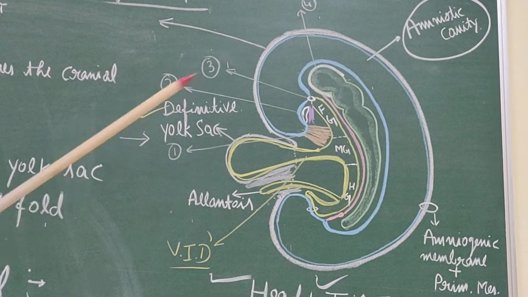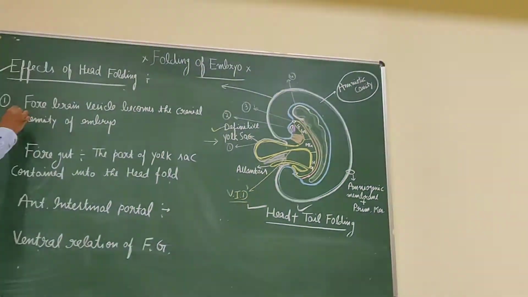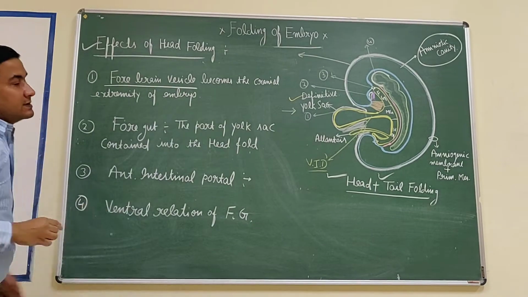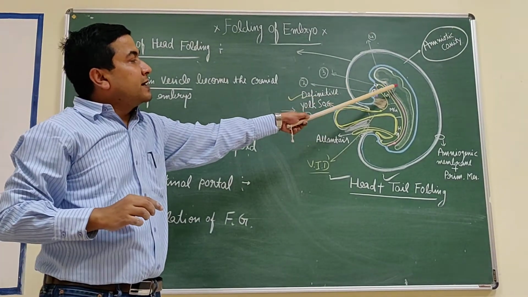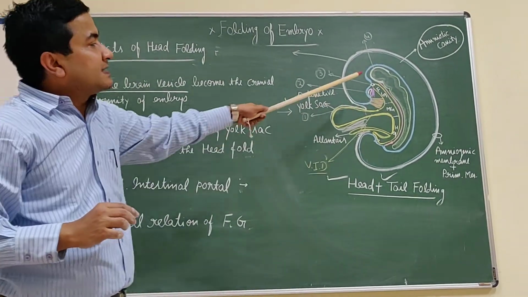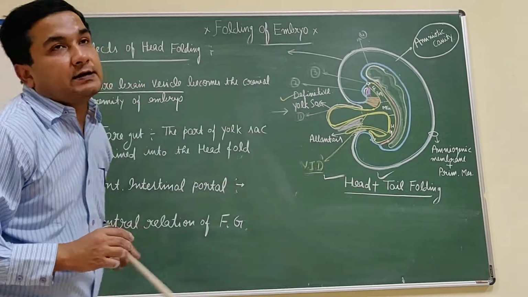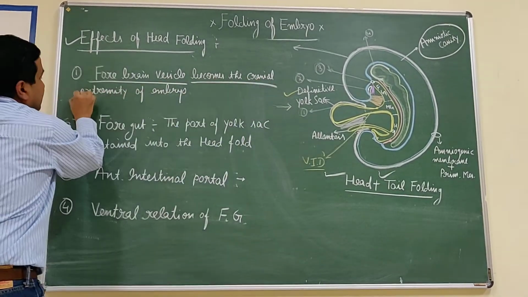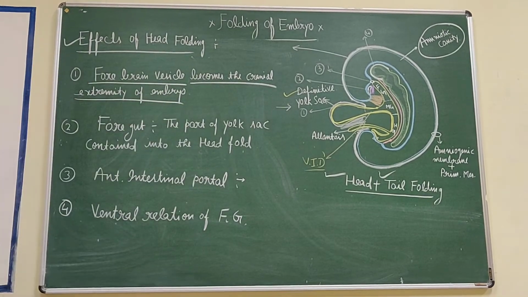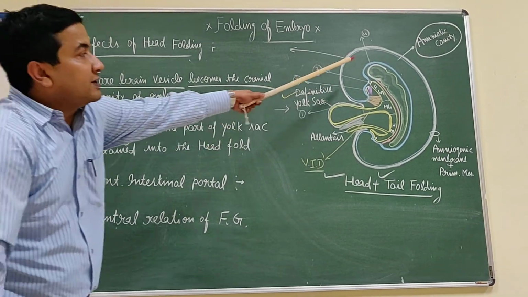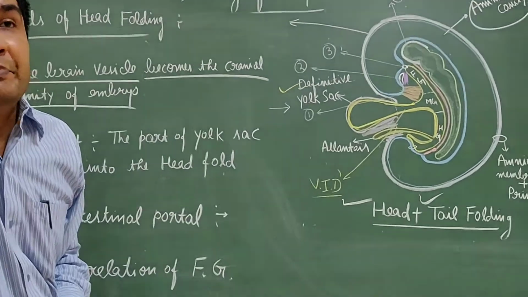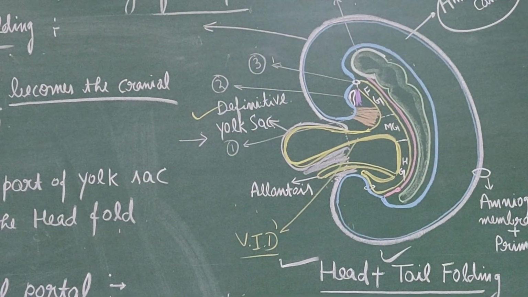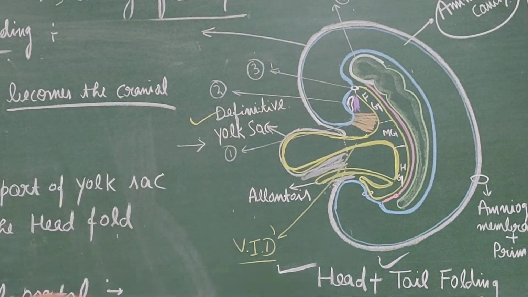So now it is the forebrain vesicle. It is the forebrain, midbrain and the hindbrain: prosencephalon, mesencephalon and rhombencephalon. It becomes the cranial extremity of the embryo. Now the brain becomes the cranial end of the embryo.